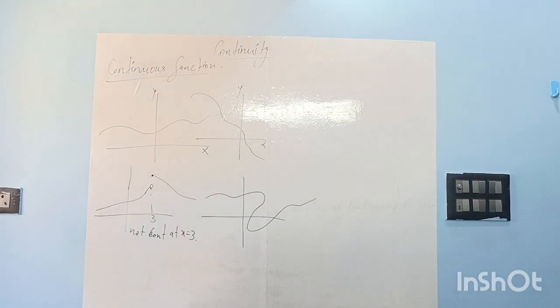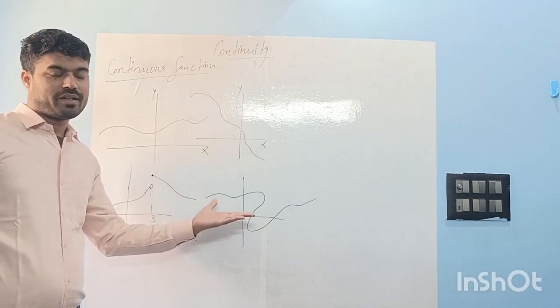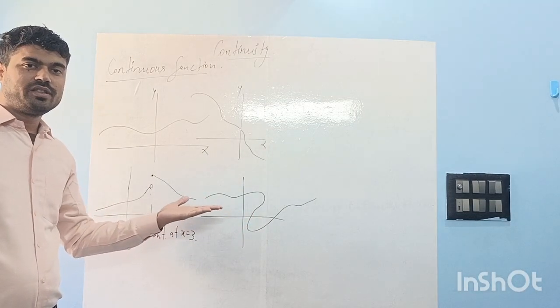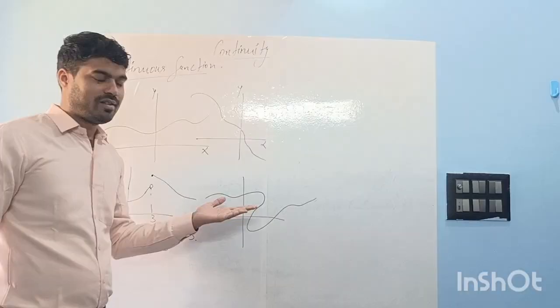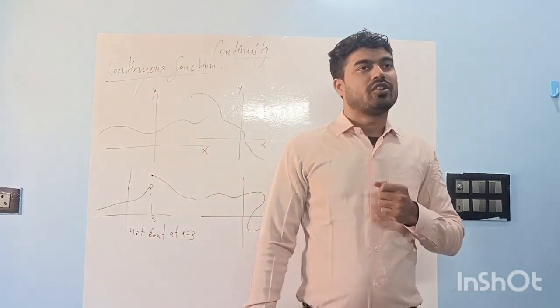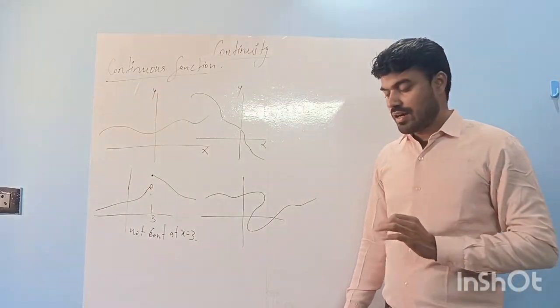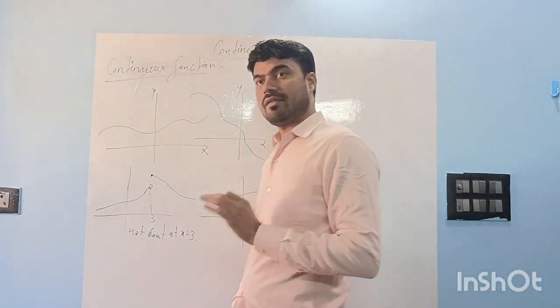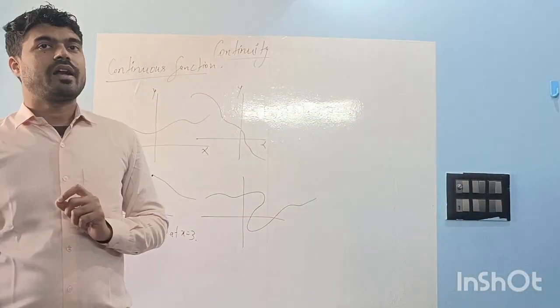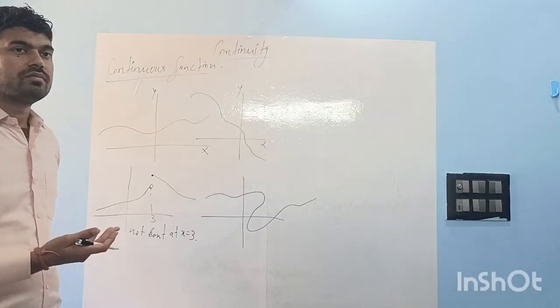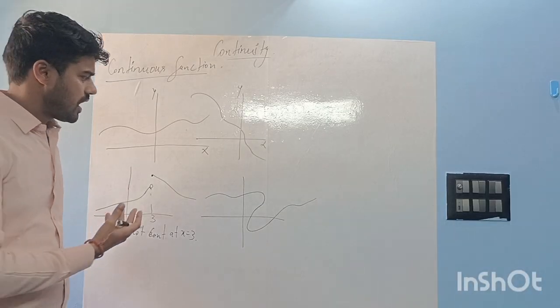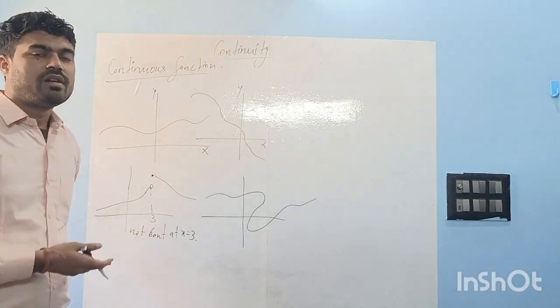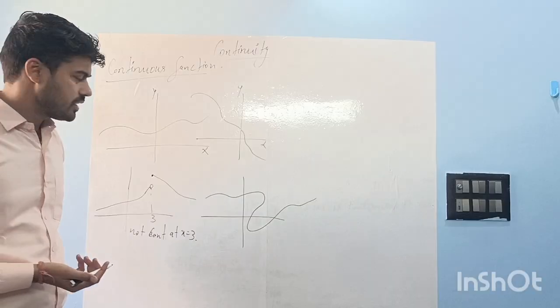What about this one? Obviously, it also does not have any break, right? It is a continuous function, right? No, it is not a continuous function, because when we are talking about a continuous function, first of all, this has to be a function, right? And if the given graph is not the graph of a function, we will not talk about continuity, right?